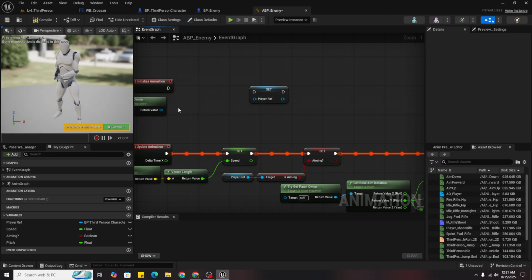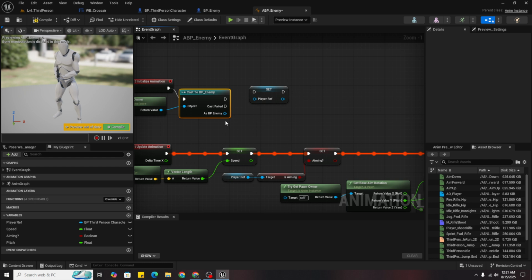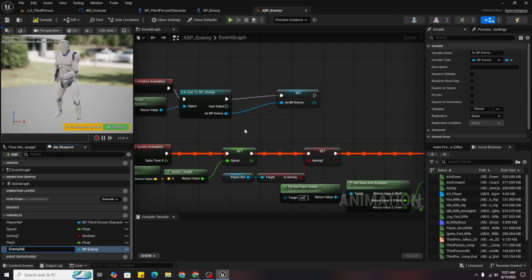So what we can do is cast to BP enemy and set the rep. I can't, so I will just promote an enemy rep.